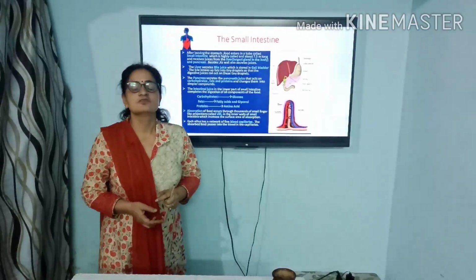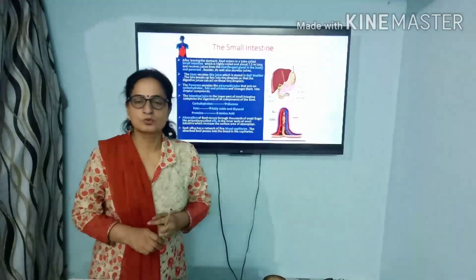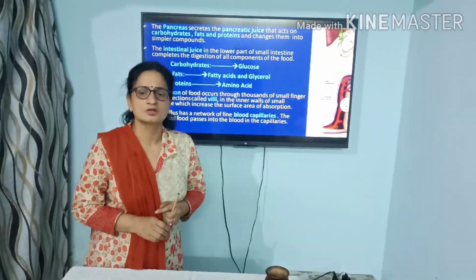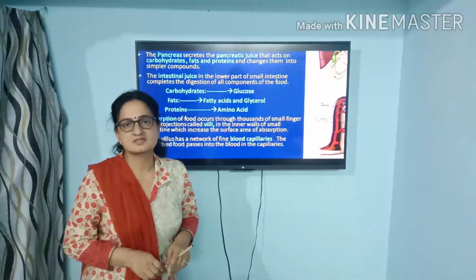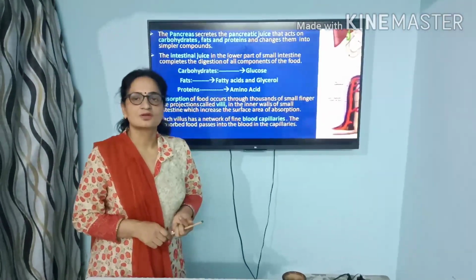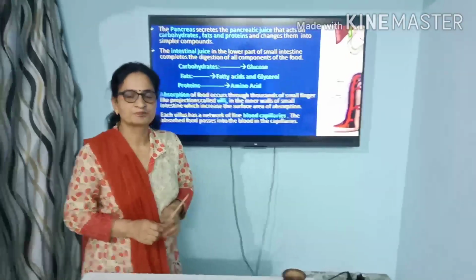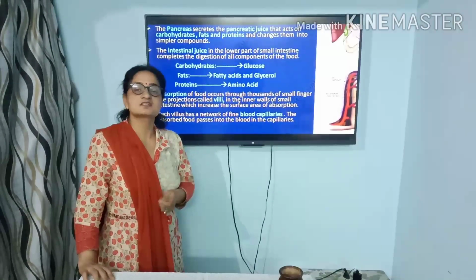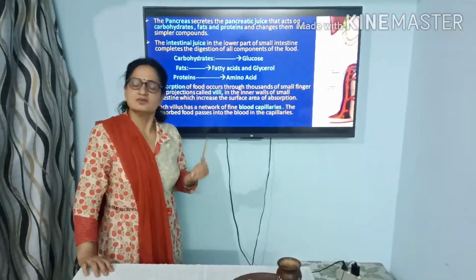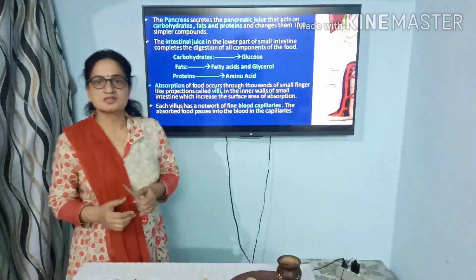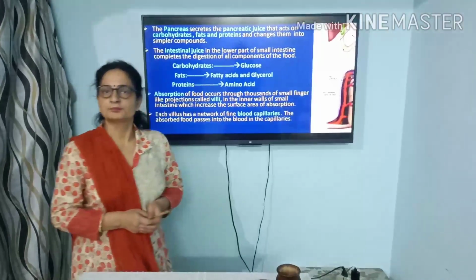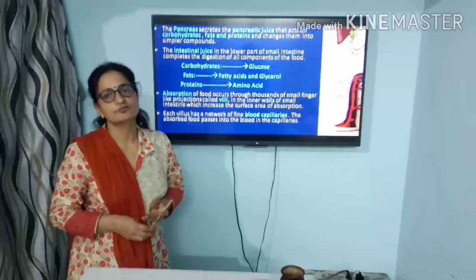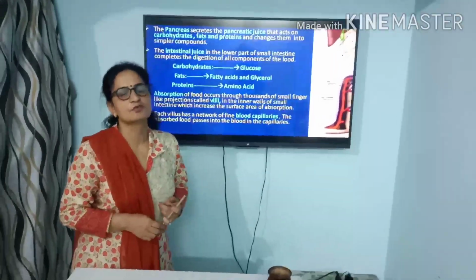The carbohydrate which gets converted into glucose is oxidized with the help of oxygen, or it combines with the oxygen and forms carbon dioxide and water, and in this process energy is released. The fat which gets converted into fatty acid and glycerol gets stored beneath our skin as a reserve food material. And the amino acids which are formed by the digestion of the protein are very helpful for the growth, development and repair of the worn out tissues.